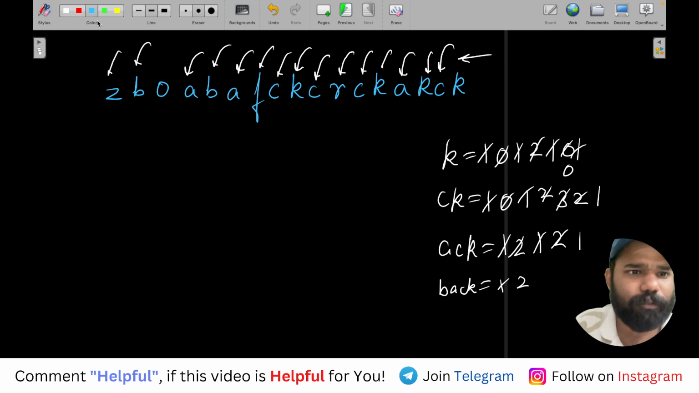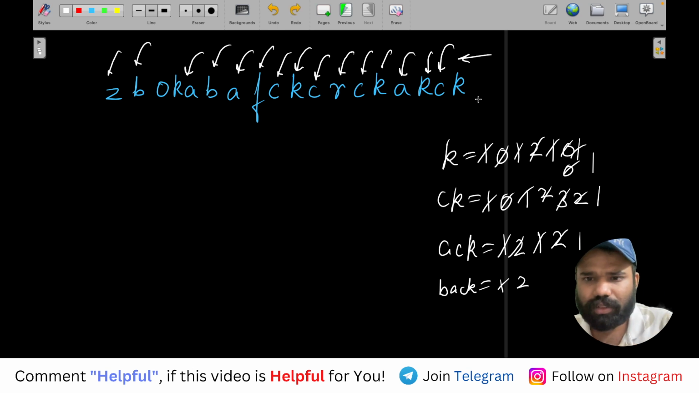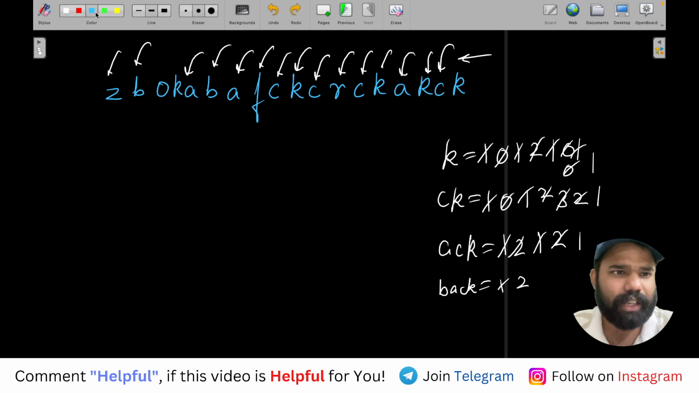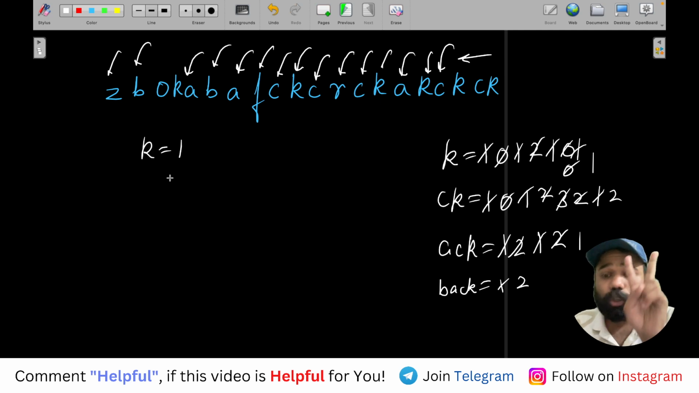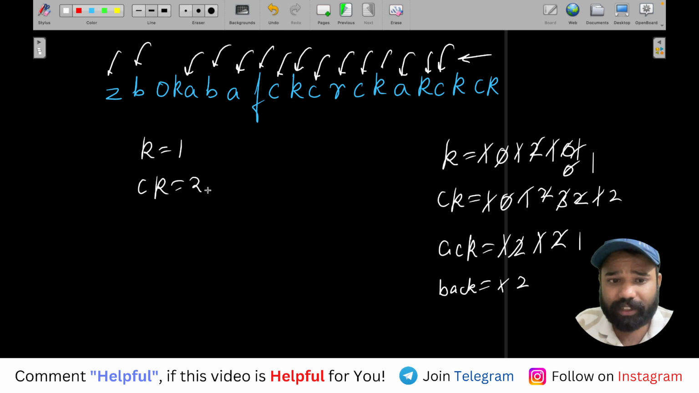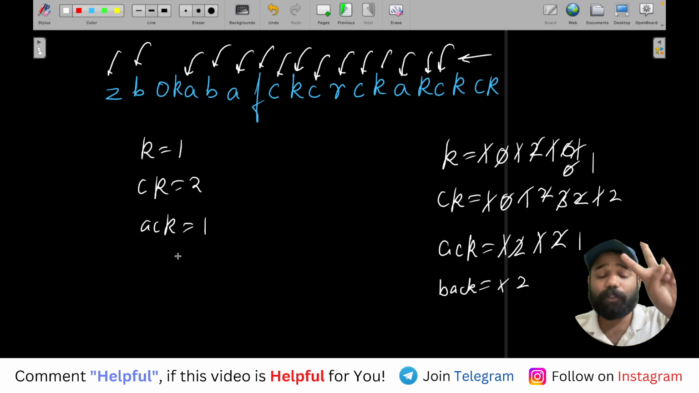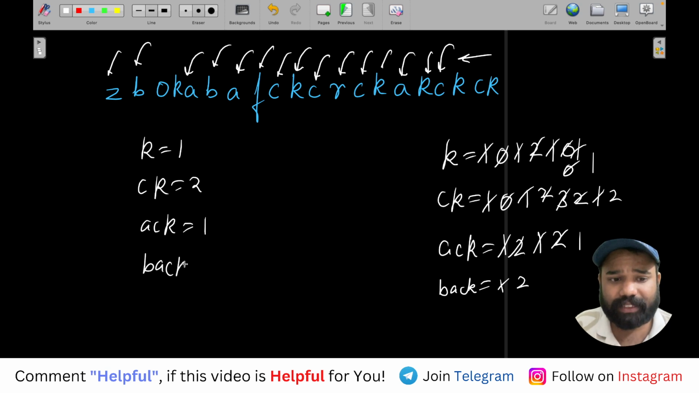And let's add one more K here so that I can have this K as 1. So finally you can see that, or let's say, add one more CK here. I want one more CK. So finally we can see in this string we have one subsequence, a single K, two subsequences of CK, one whole subsequence of ACK, and two subsequences of BACK.